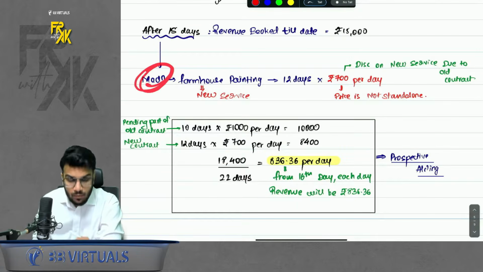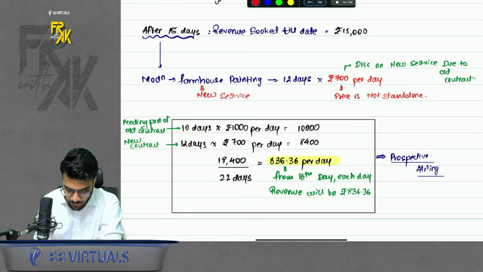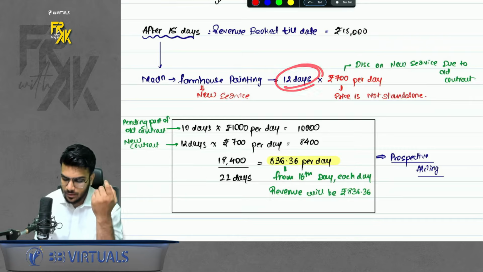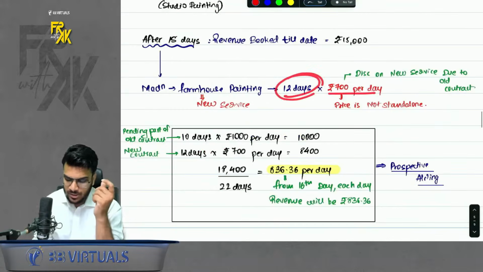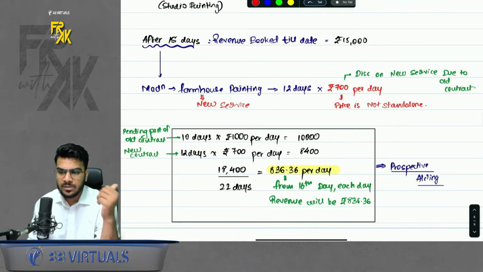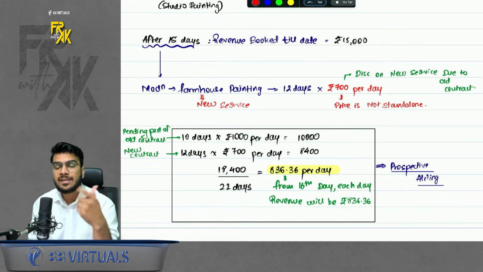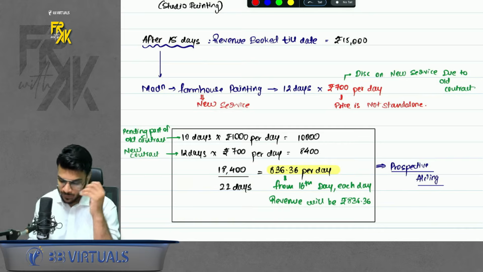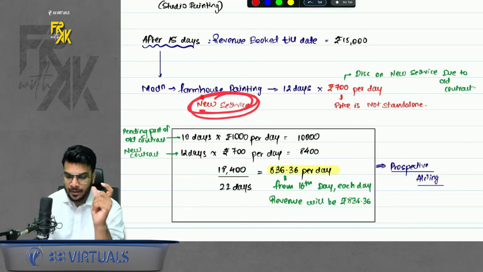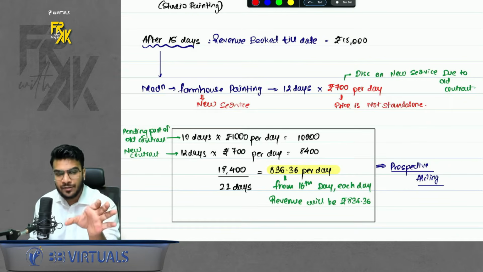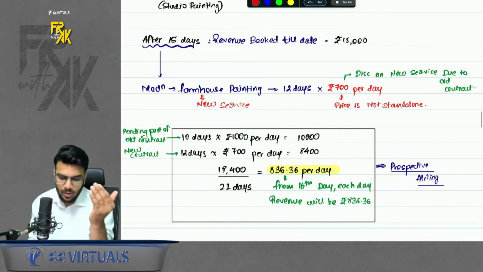Next. Now, what is the modification? I again ask him to paint my farmhouse also. So I am adding a new service. But for this new service, Naga is a nice person. Now he is not charging me 1000 per day. He told me that because, sir, you are availing some old services, I will give you some discount. So now he's charging only 700 rupees per day. So that means a new service is being added, but the price he is charging is not standalone. So how to treat this contract? So you will treat this modification in the existing contract only, but how?